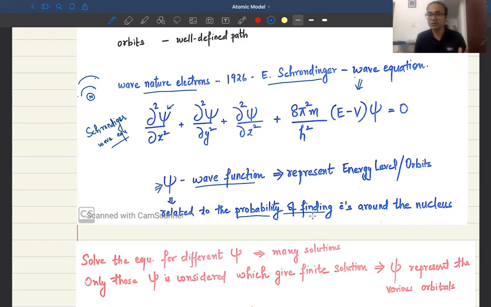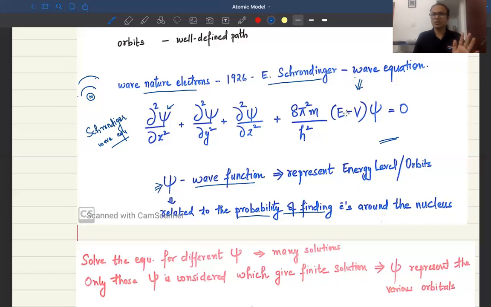I'll tell you what I mean by that. We don't have to worry about these equations, because they are just a mention in your syllabus. We are not going to deal with the derivations or any of the solutions connected with this equation. So you don't have to worry about this.